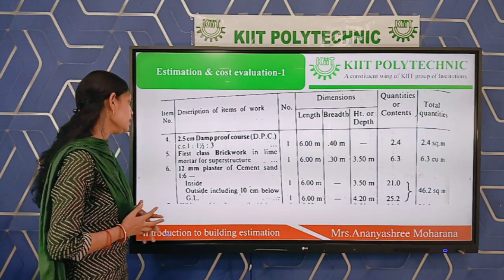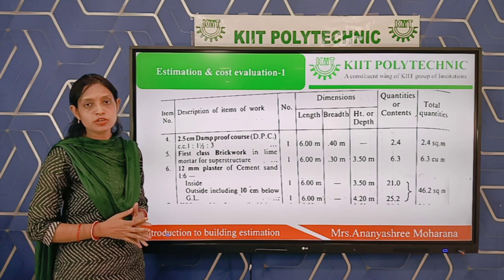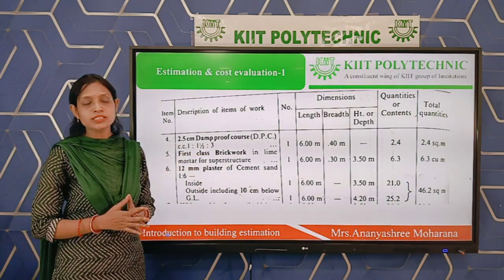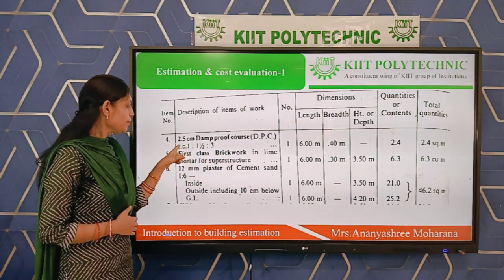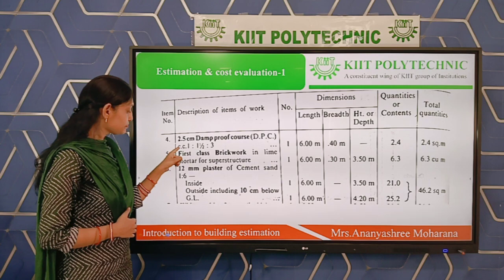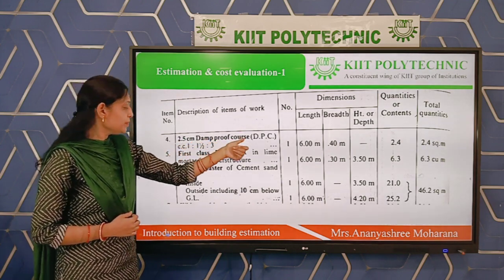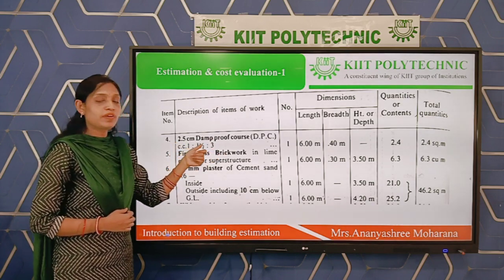Okay, superstructure wall. The first class brickwork in lime mortar for superstructure. That means the wall we are providing is in first class brickwork. That is a specification which is given. Another thing, here this item is the 2.5 centimeter damp proof course, DPC. Another specification is there, CC 1:1.5:3.